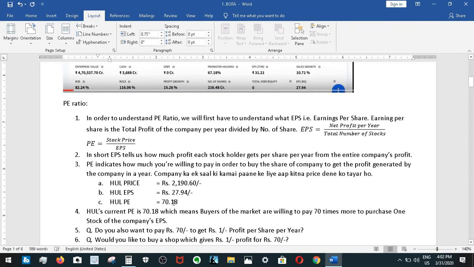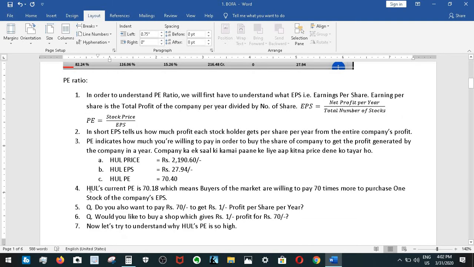78.40 is the PE. So actually the current PE is 70.40, which means buyers in the market are willing to pay 70 times more to purchase one stock of the company's EPS. मतलब पब्लिक 1 रुपया प्रॉफिट पाने के लिए 70 रुपया देने के लिए तैयार है. इसका मतलब ये रहता है. So do you also want to pay 70 rupees to get 1 rupee profit per share per year?